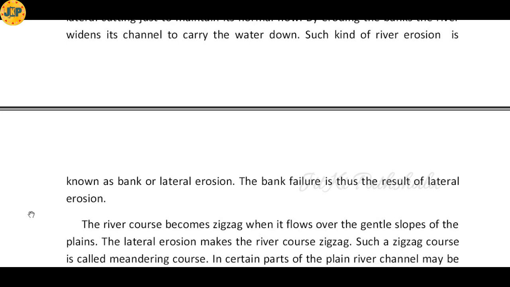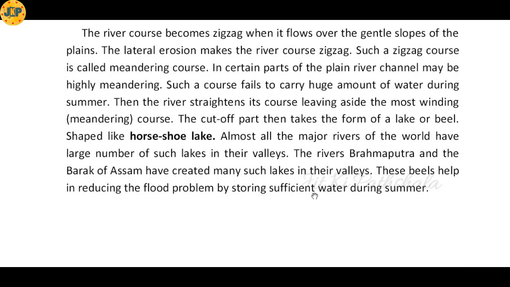Now what is lateral erosion? The sediments which are carried by the river water from the mountainous regions are deposited on the bottom of a river in the plain regions, due to which the river cannot maintain its normal flow. So to maintain its normal flow, the river water starts lateral cutting of the bank, which is known as lateral erosion or bank erosion. The river course becomes zigzag when it flows over the gentle slopes of the plains, and